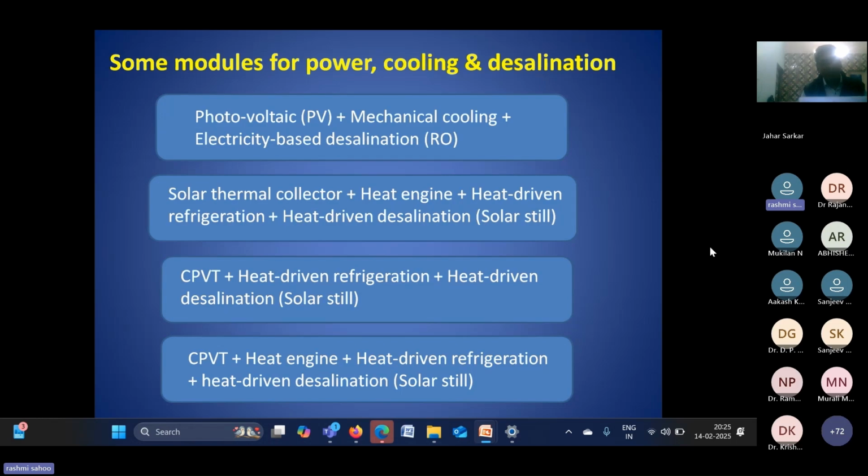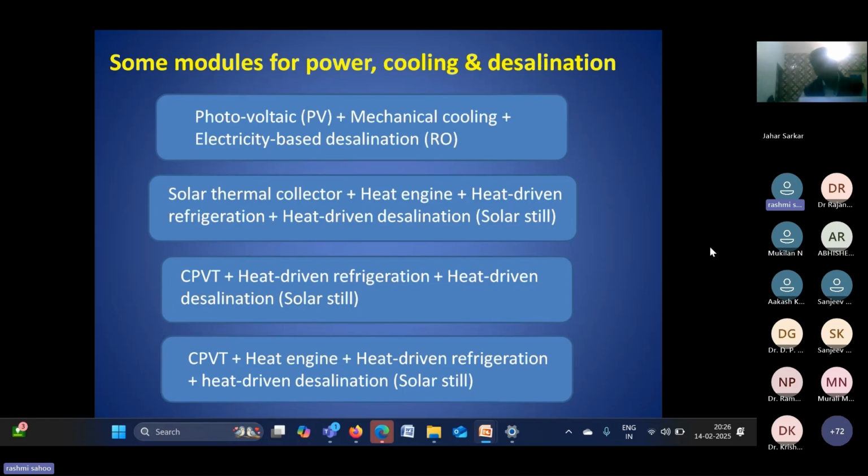Another combination may be the solar thermal collector with a heat engine. That means any thermodynamic power cycle, and we can use the heat driven refrigeration system, and the heat driven desalination system like solar still. A third combination: maybe we can use the concentrated photovoltaic thermal, and the thermal energy or heat we are getting can be used for the heat driven refrigeration system, and also for the heat driven desalination system. That means the solar still.